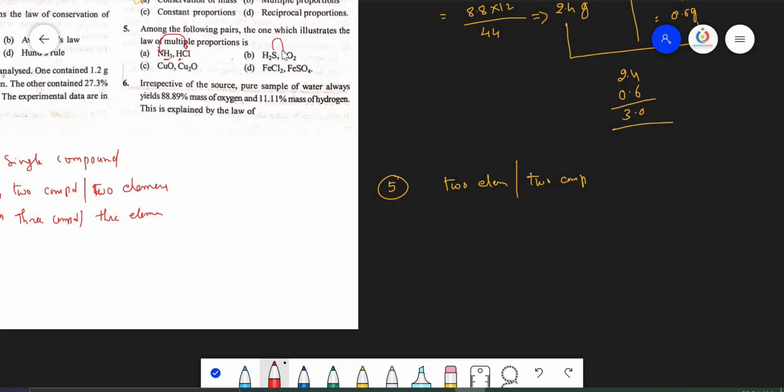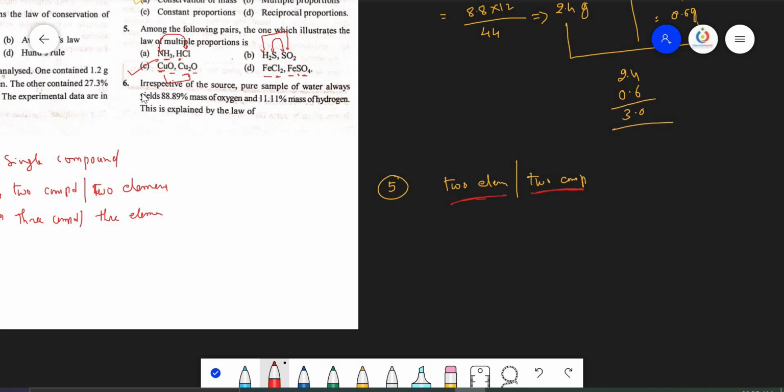Here sulfur is common and hydrogen, oxygen different. Two elements must form two compounds. Here copper, copper are present, oxygen, oxygen, meaning both of these compounds come from the same elements. So this is the option. Here iron, iron is present, but chlorine, oxygen, sulfur are different elements. So these are not the correct ones.